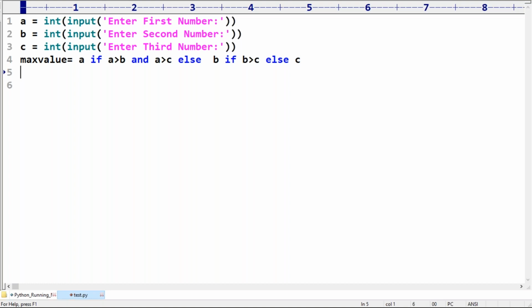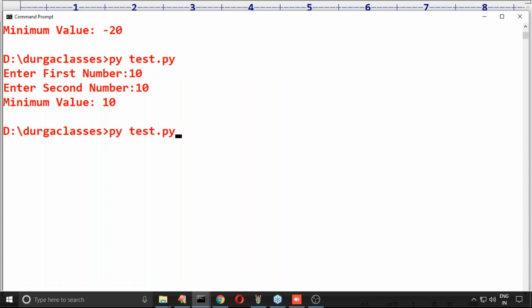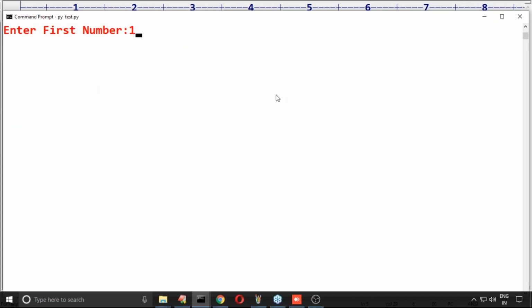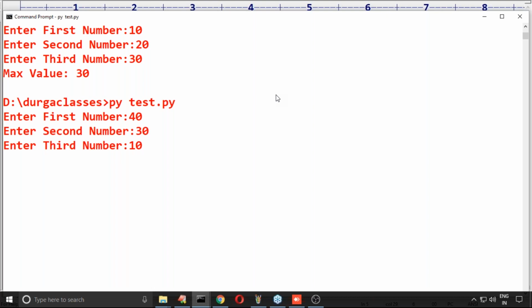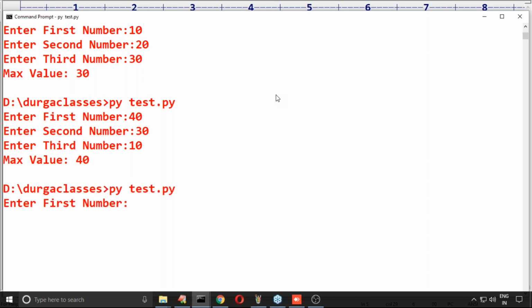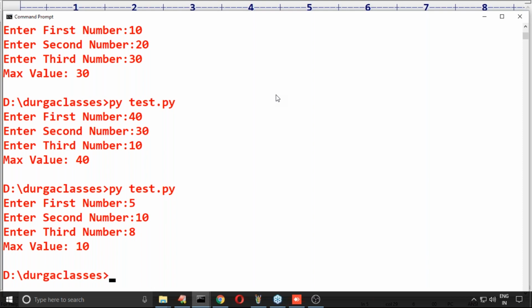Now here, print max value. Print max value is just to take the max value. Now let me execute. Whatever values you want: first is 10, second is 20, third is 30. Obviously max value is 30. If I consider first value 40, second value 30, third value 10, then obviously max value is 40. Next, if I consider 5, 10, 8, max value is 10. Getting right?